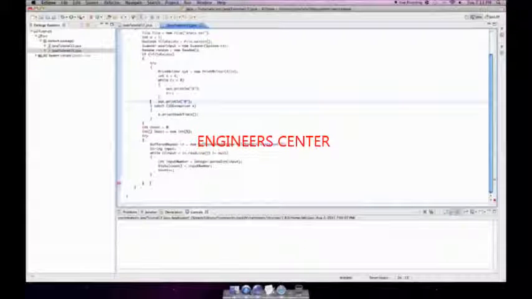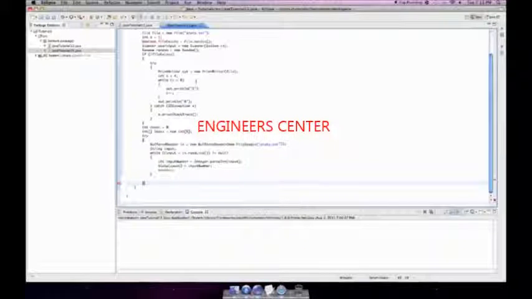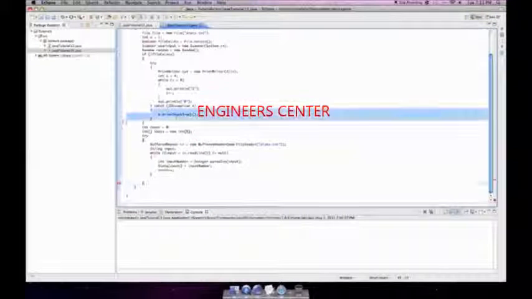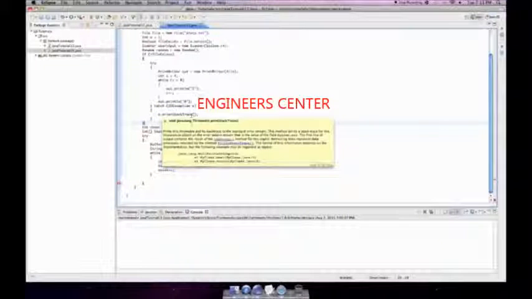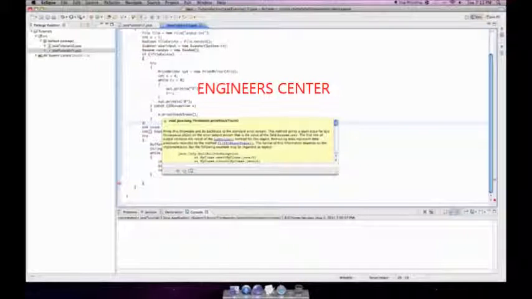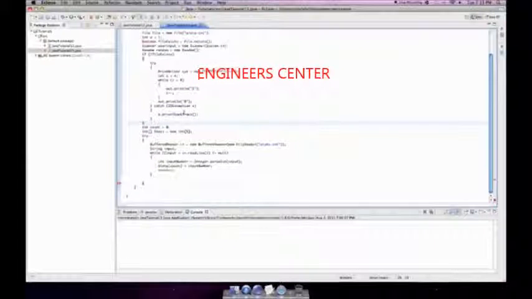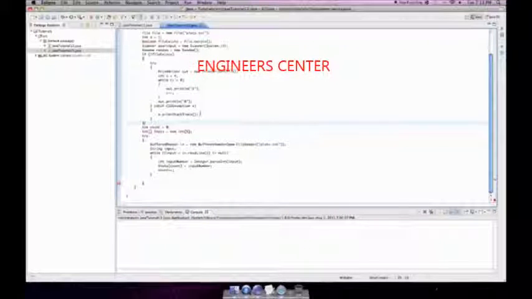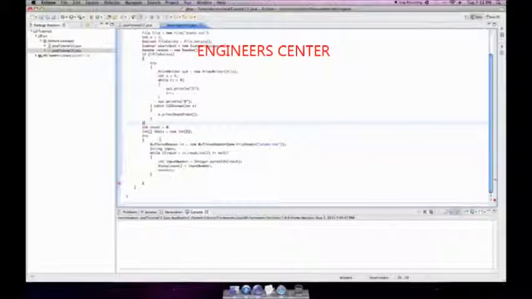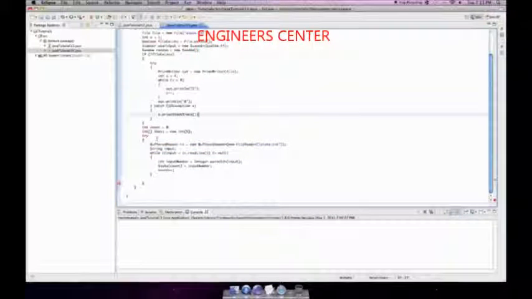So let me do my catch. Okay, so it's printing out 4 1s and then a 0. It's going to try to catch IO exceptions, and if it does, it's going to handle it itself with this line of code. I don't really feel like explaining. Let's see if they offer a good explanation. Prints the throwable and its backtrace to the standard error stream. So it prints a stack trace for this throwable object. So it tells the user basically what went wrong in computer terms. The thing the programmer would look at and say, "Ooh, yay, let's go fix errors." Anyway, you can also put a custom error message in here. I'll show you that later.